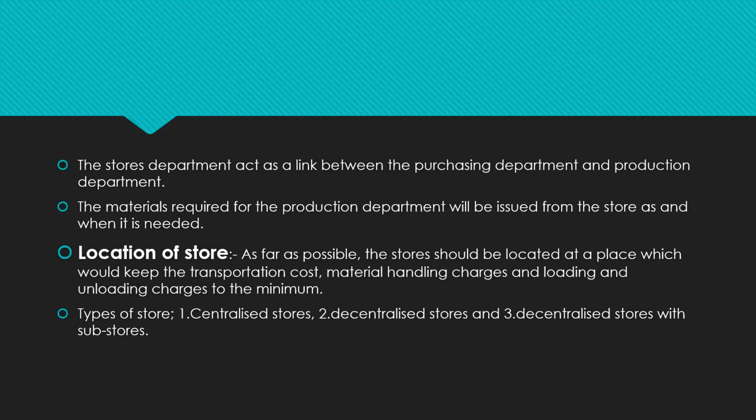In centralized purchasing, as we know, there is a separate department for keeping the stores. It is known as the stores department. This department acts as a link between the purchasing department and the production department. Whenever the production department needs material, they contact the purchase department or stores department, and the stores department can issue the required material to the production department. The material required for the production department will be issued from the store as and when it is needed.